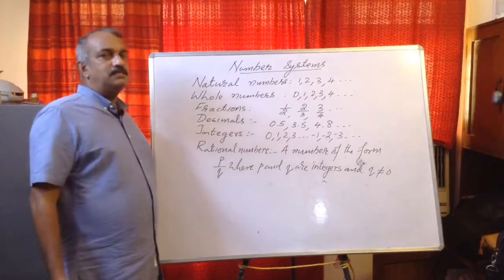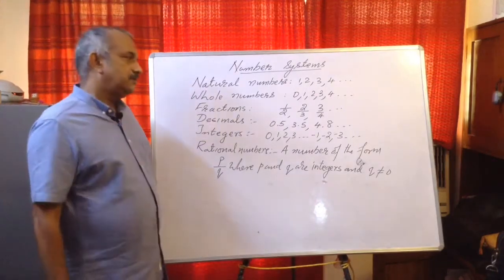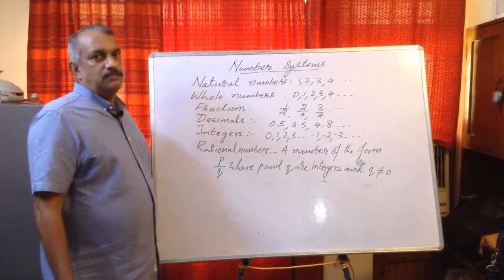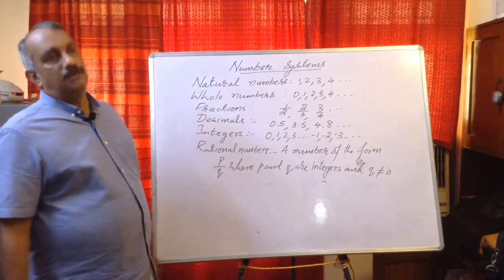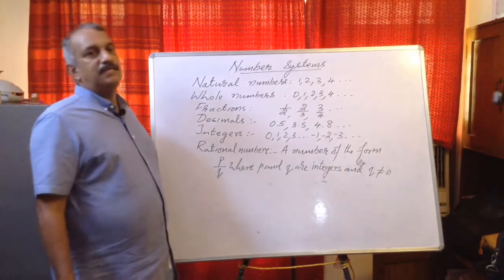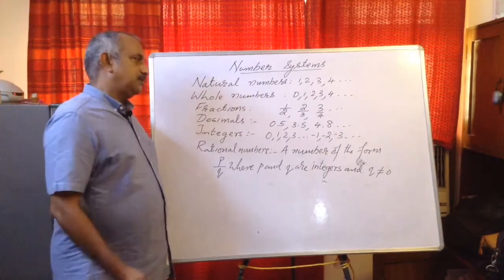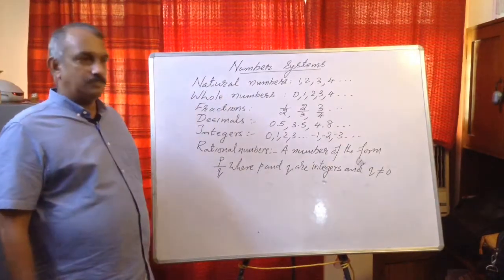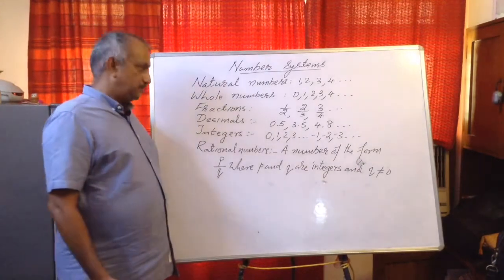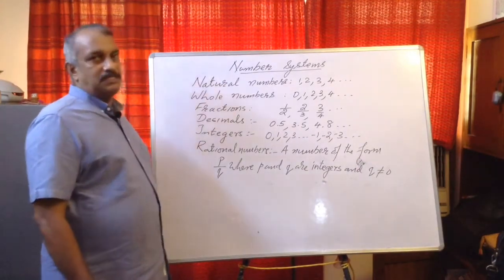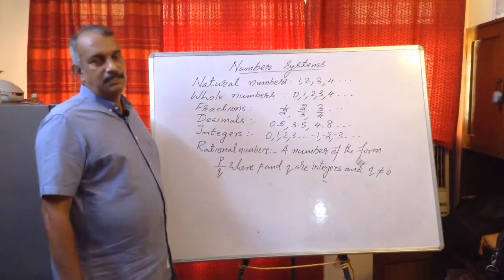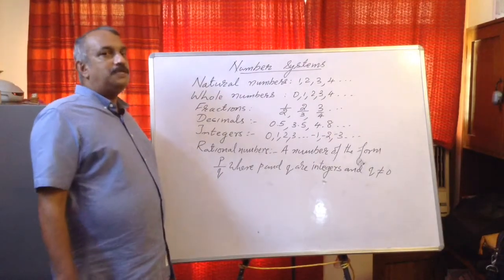Basically there are three reasons for the introduction of integers. One is that there is no answer to questions like 4 minus 5 or 3 minus 6. You may wonder whether we need such operations. Yes, we need them. For example, the temperature at a place is 3 degrees Celsius and the temperature decreases by 5 degrees Celsius.